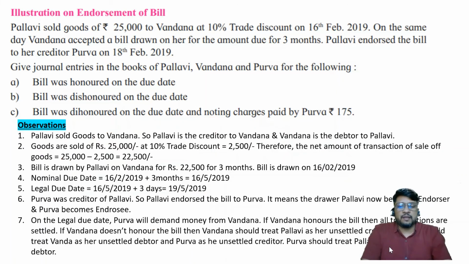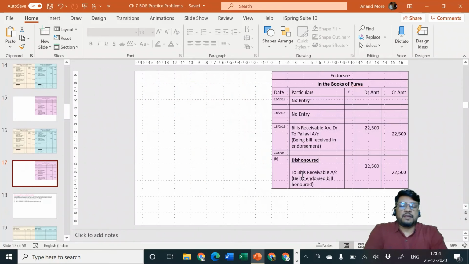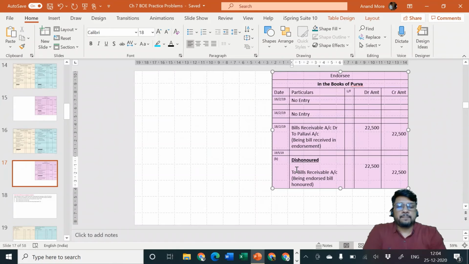So entry will be: Pallavi is still my debtor and bills receivable is going out. So how can I say Pallavi is my debtor? I am going to debit her account. Pallavi account debit to bills receivable account, being endorsed bill dishonored.